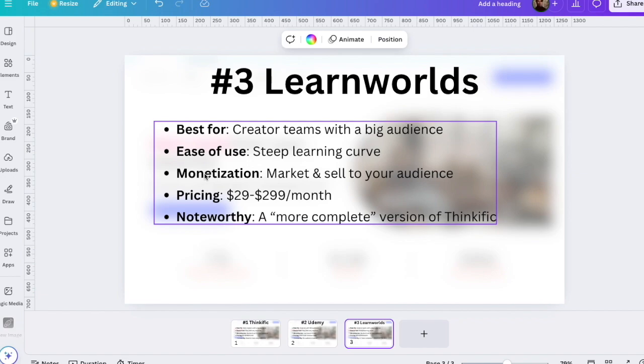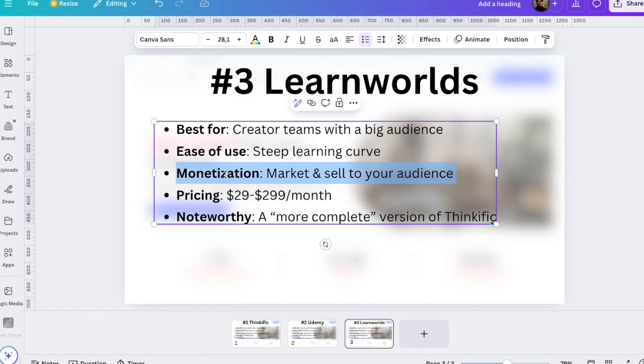And then in a very similar fashion to Thinkific, if you want to make sales, if you want to make money on LearnWorlds, you need to market and sell your course to your audience. And this requires some heavy marketing efforts and heavy warm-up emails on your newsletter, and you need to have a huge audience to begin with in a very similar fashion to Thinkific. And here the pricing goes from basically $30 to $300 per month, and there's only a 30-day free trial. So that is actually also a bit limited as well.